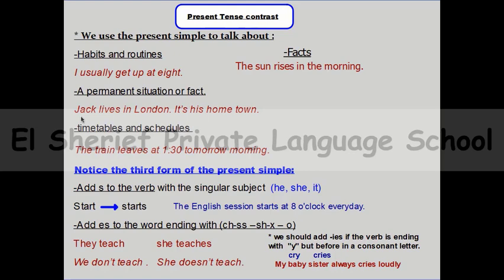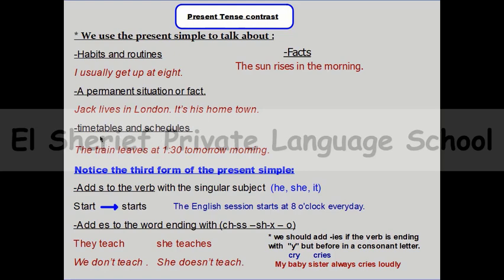But by the way, if you are talking about a temporary action or an action that has a start and end, you can use present continuous, and we will talk in detail about it after that. The last usage for present simple, we can use present simple to talk about timetables or schedules.